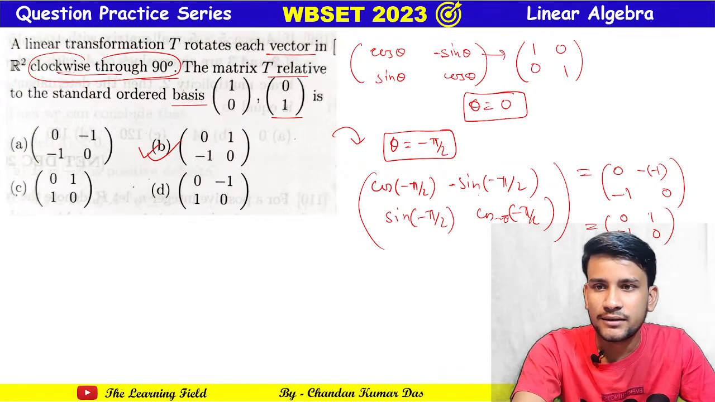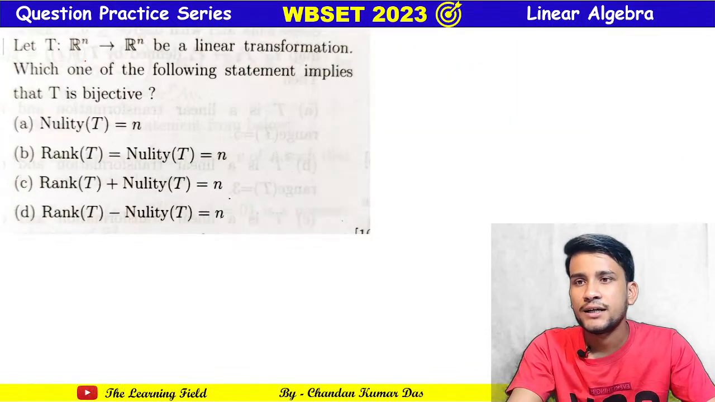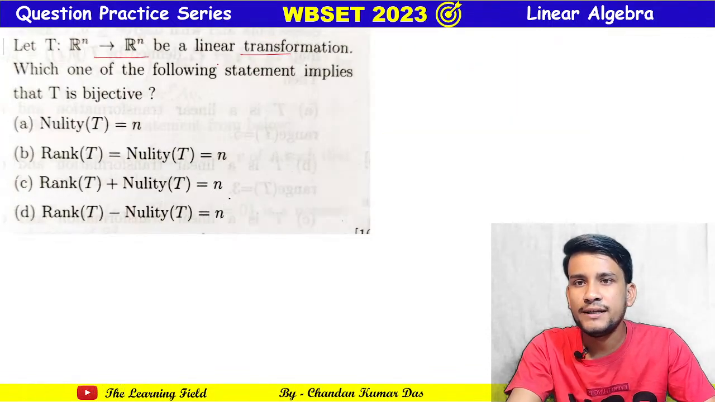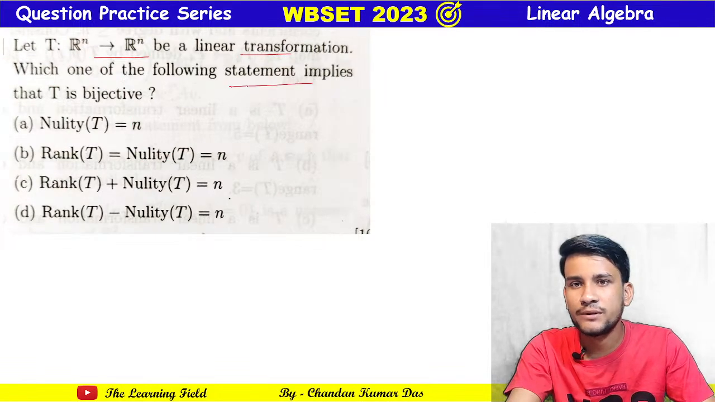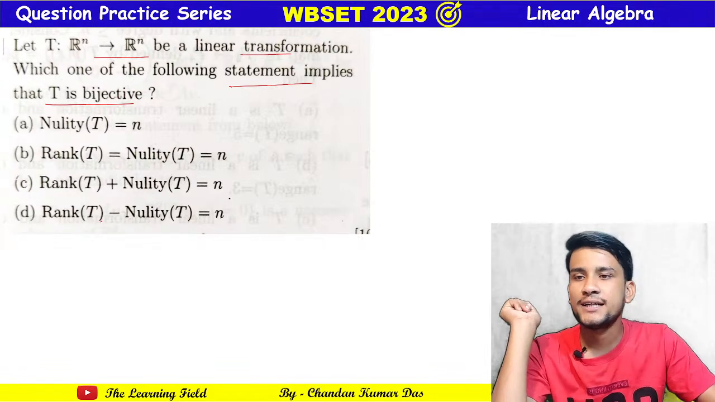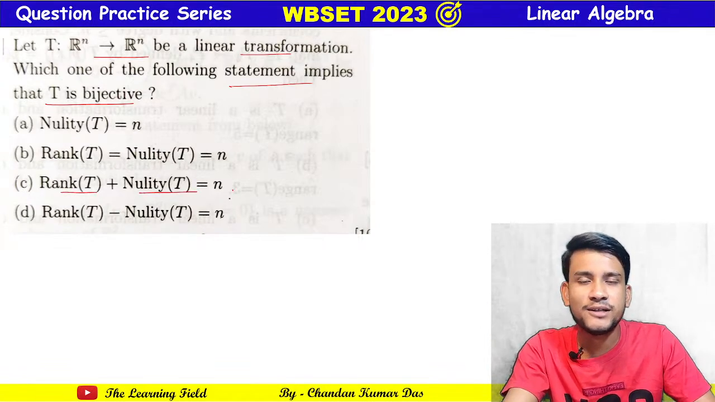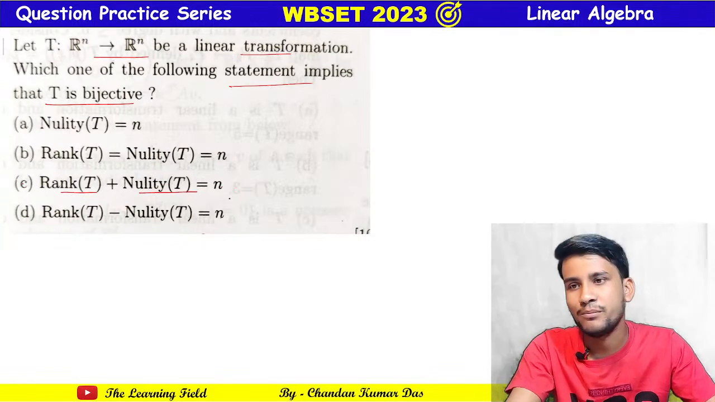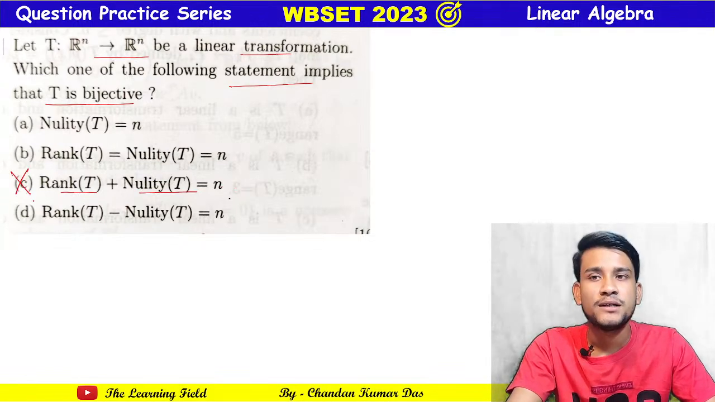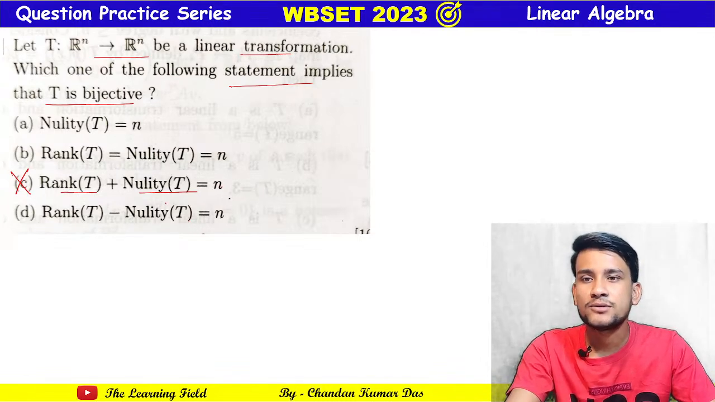So now the next question is, let T from Rn to Rn be a linear transformation, then which of the following statements implies T is bijective? You may say that by Sylvester's law rank of T plus nullity of T equals n, so in this case T is bijective, but no, this is not necessary. Okay, so this is not.